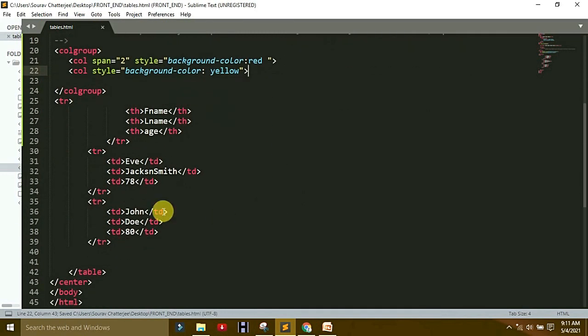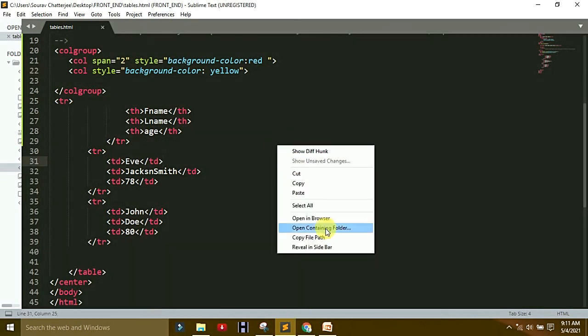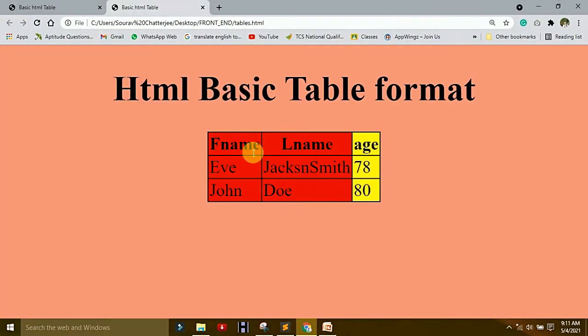Save it. Right click here, open in browser, and you saw the changes.